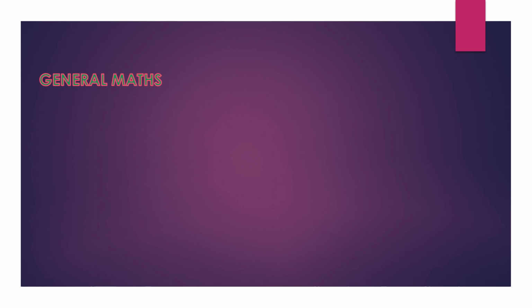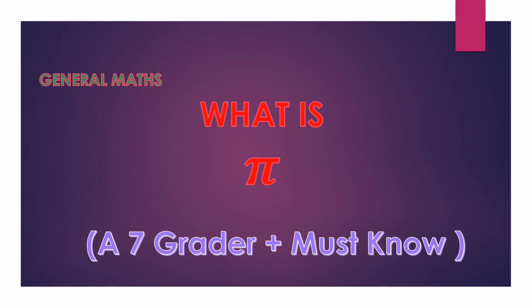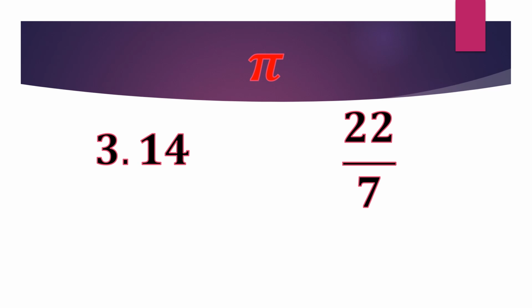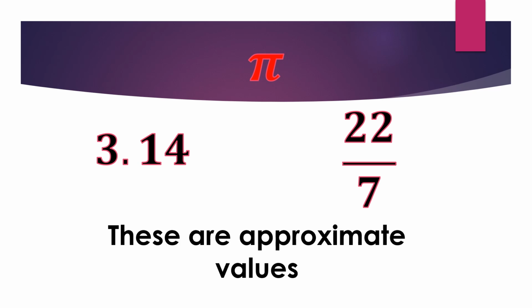A general math question: what is pi? This is a question which a 7th grader plus must know. I have asked this question to several high class students, even the engineers sometimes. The answer that I get is pi is 3.14 or pi is 22/7. But this is not all about pi. These are the approximate values of pi.